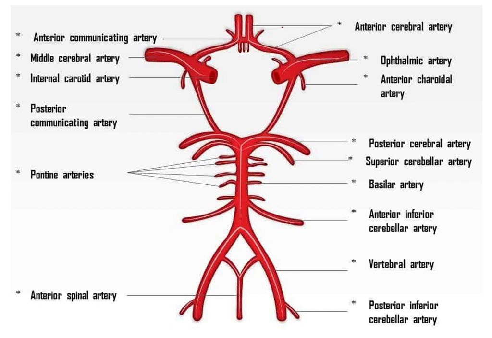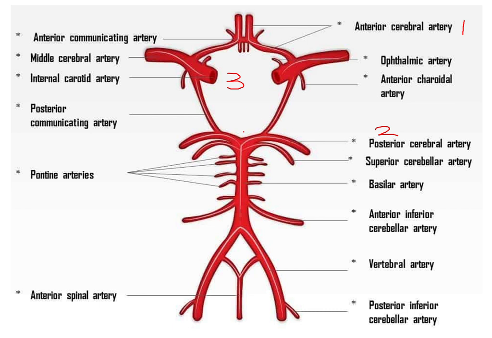Starting anteriorly, we have the two anterior cerebral arteries. At the back, or posteriorly, we have two posterior cerebral arteries. In the middle, we have two internal carotid arteries.